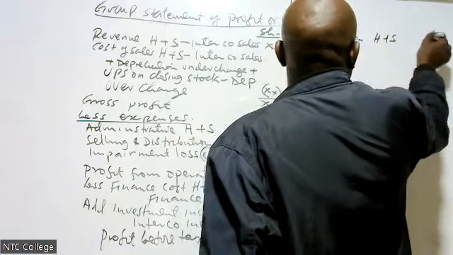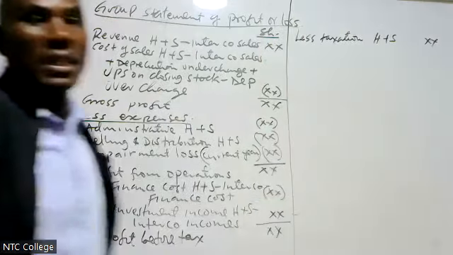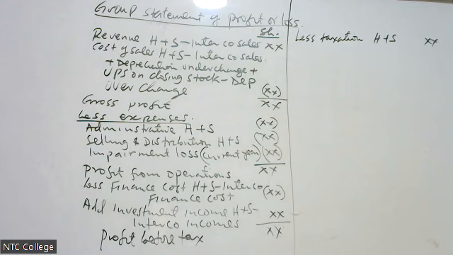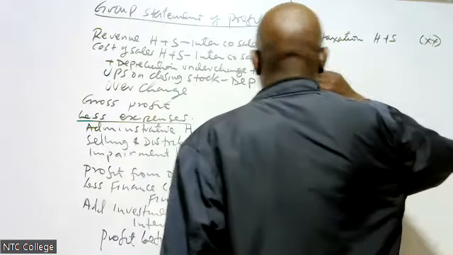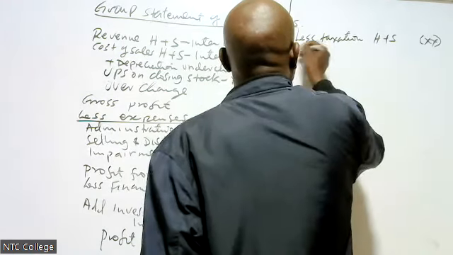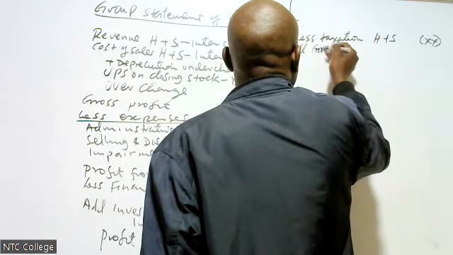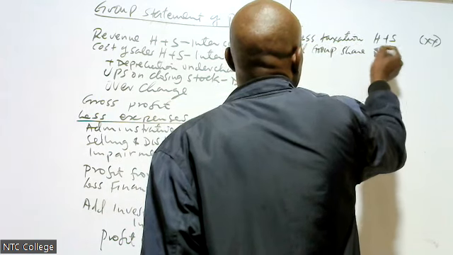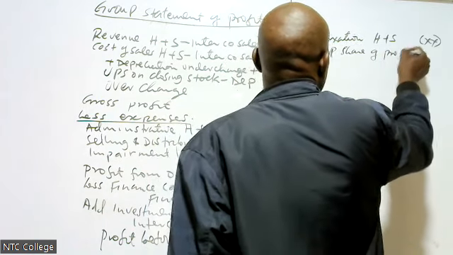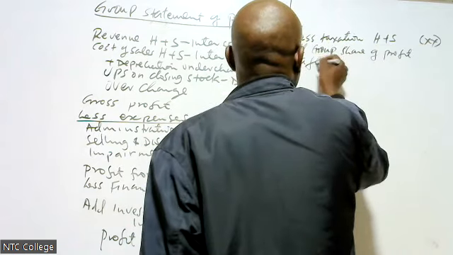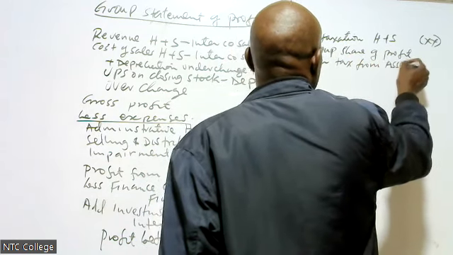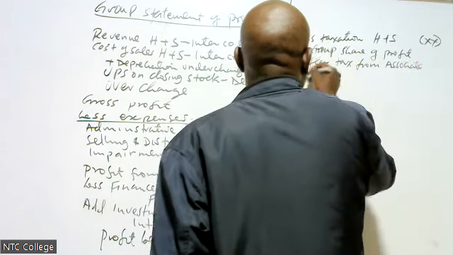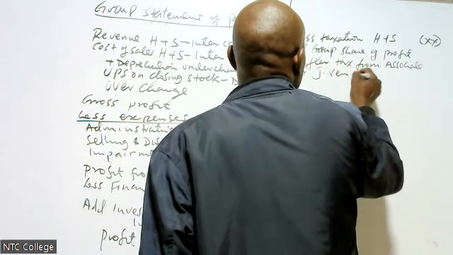Less taxation, H plus S. Then I add group share of profit after tax from associate or joint venture.